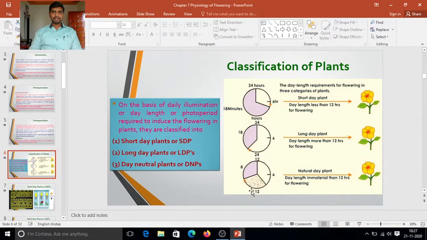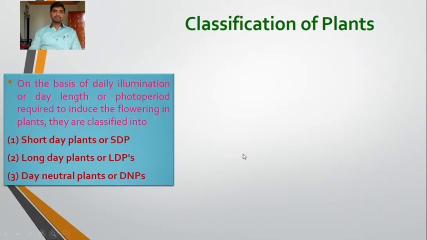Welcome back, dear students. In the previous lecture, we covered the classification of plants. Plants have been classified on the basis of daily illumination, or day length, or photoperiod required to induce flowering in the plants. So these plants have been classified into three categories: short day plants, long day plants, and day neutral plants.